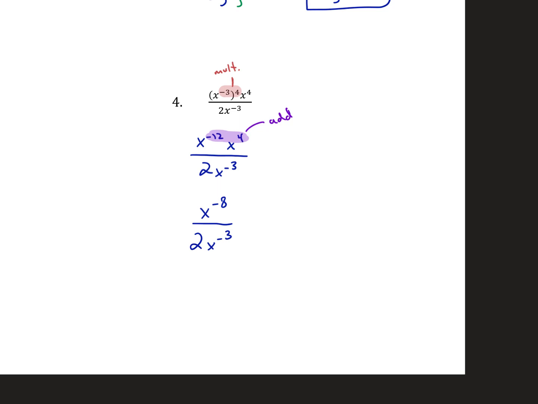So when I'm multiplying, I see I'm going to add those together. Again, you don't have to do it that way. You could take a different route if you wanted to, but I saw that. It's pretty easy to add those up. And then as my last step, you could have done this in the previous step, and you'll still get to the same spot. Take these negative exponents and their base, and only their base. Notice the 2 on the bottom is not moving. The negative exponent and its base switches sides to turn positive.